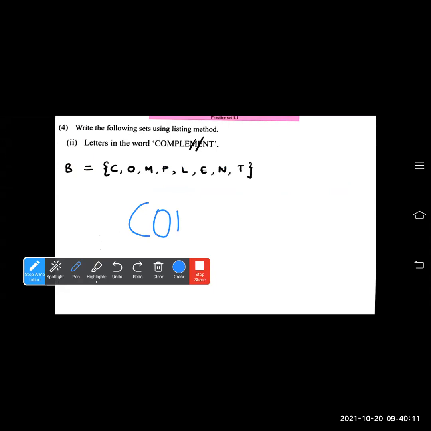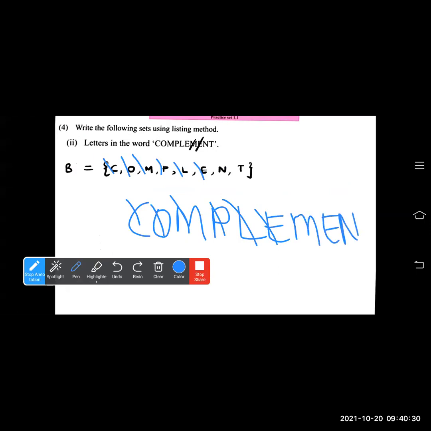Next question is the letters in the word complement. The letters are C, O, M, P, L, E, M, E, N, T. In MENT, which will you not write?